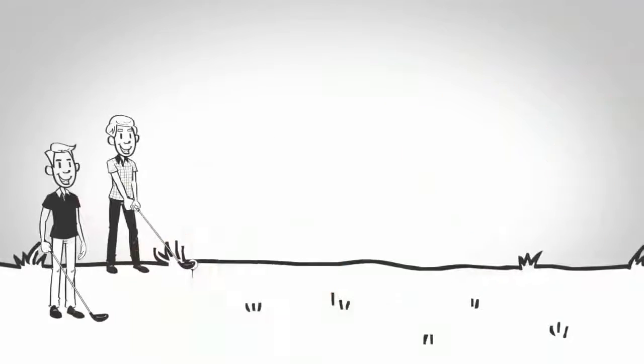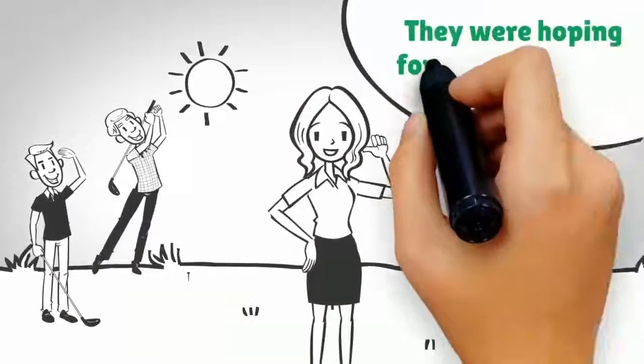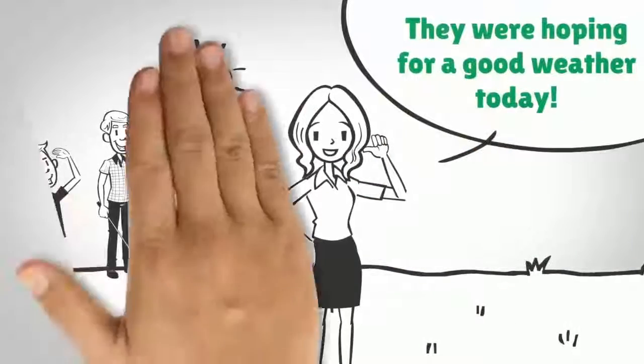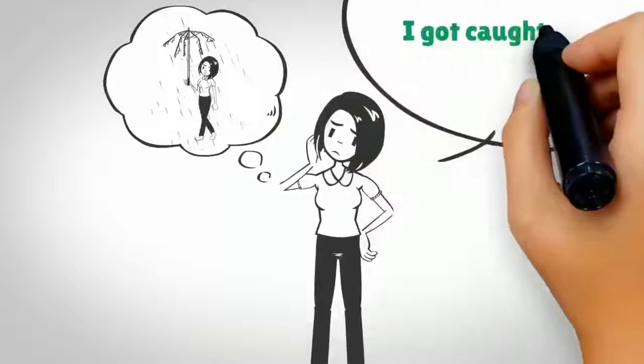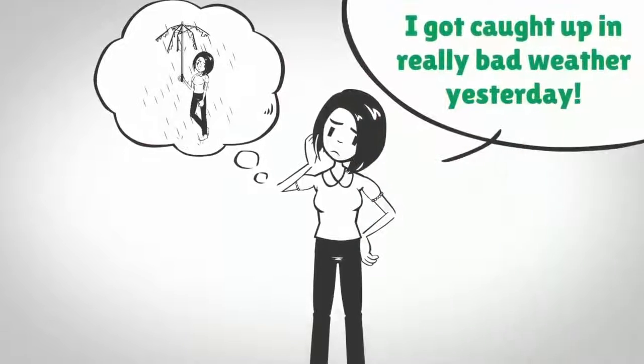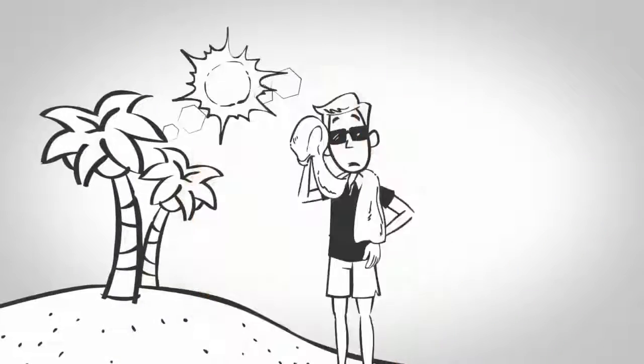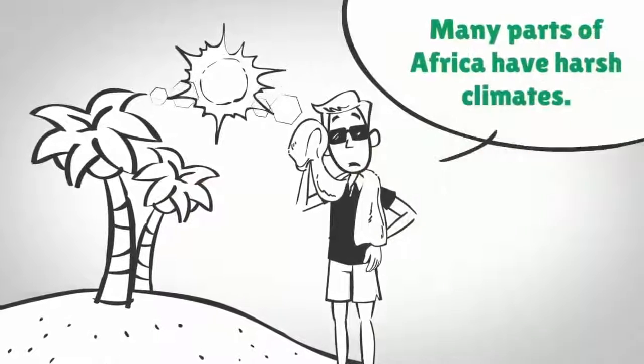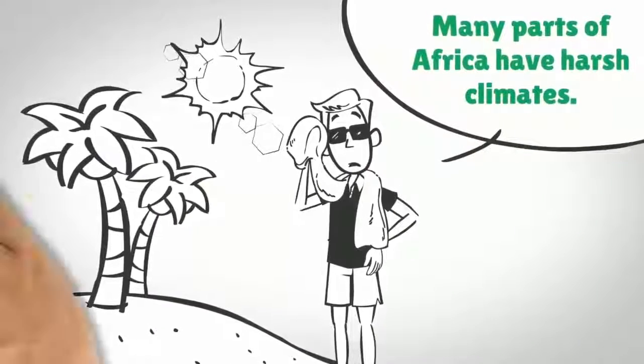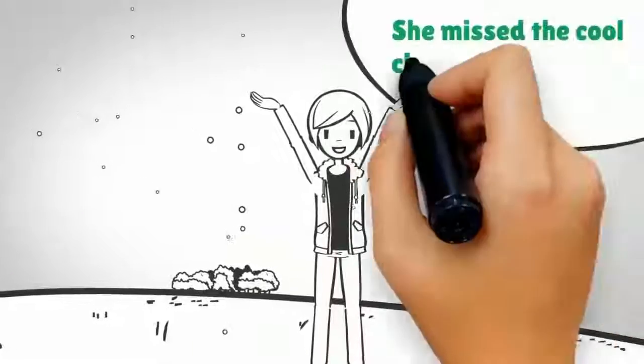Examples for weather include: they were hoping for good weather today. I got caught up in really bad weather yesterday. Examples for climate include: many parts of Africa have harsh climates. She missed the cool climate of southern Wales.